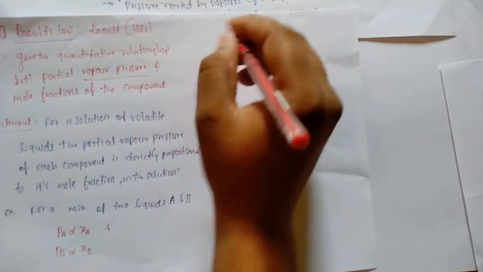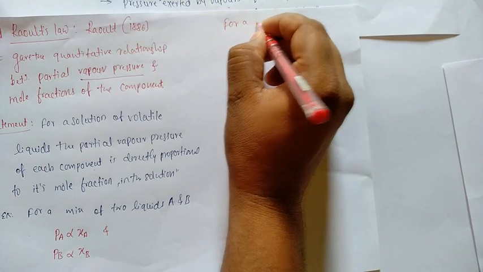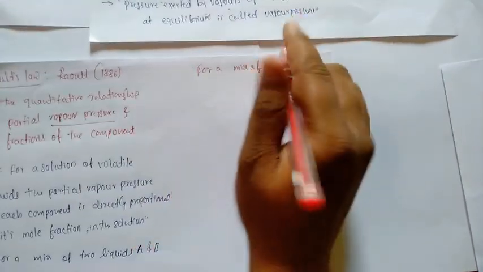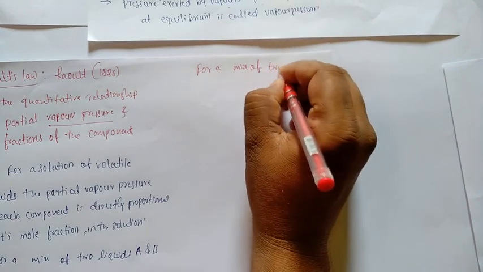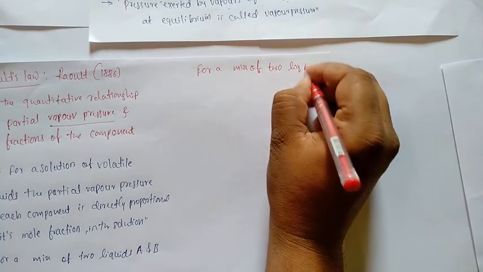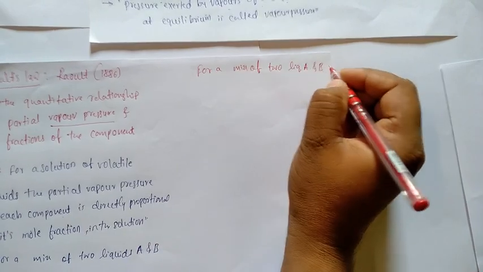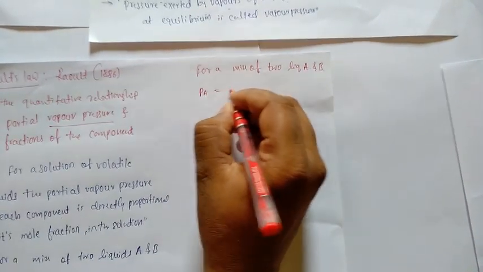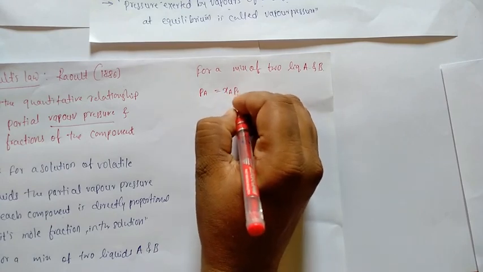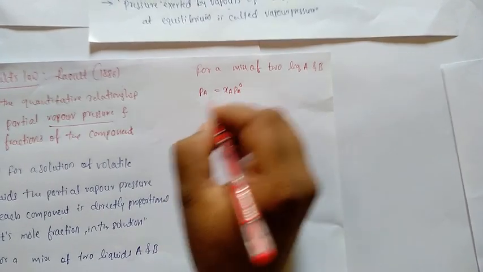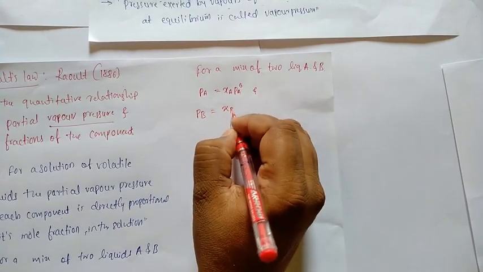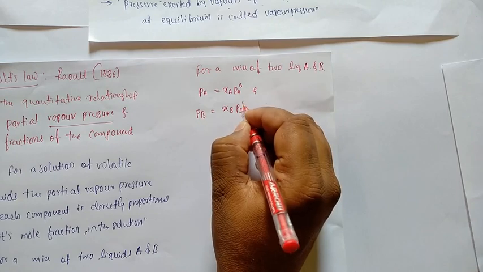Okay, for a mixture of two liquids A and B, that is PA is equal to XA PA naught, and PB is equal to XB PB naught.